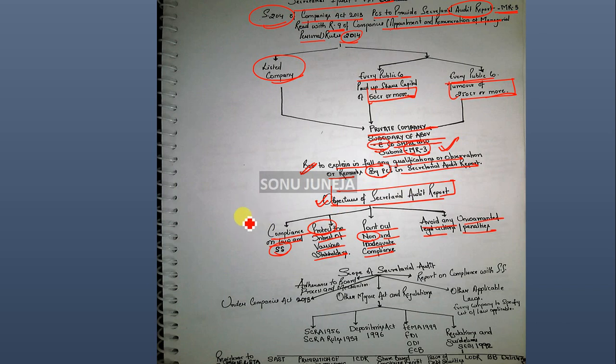So if I see, the secretarial audit is all about, if you have heard the phrase, prevention is better than cure. It's not going to point out mistakes or non-compliance.